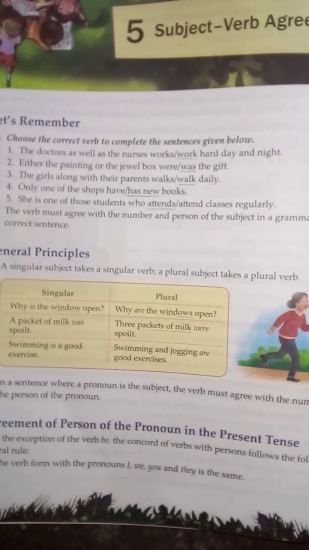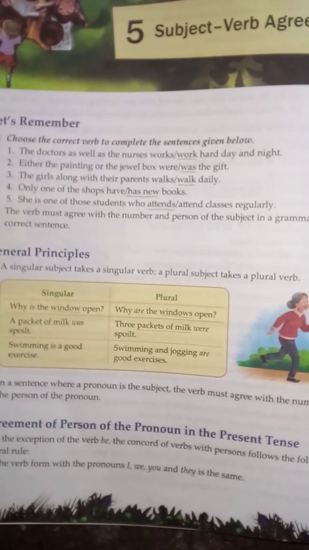Thus, if a subject is singular, its verb must also be singular. And if a subject is plural, its verb must be plural always. So I hope you are understanding subject verb agreement. Here the subject depends on the verb and the verb depends on the subject. Always remember it. So class, you can see part A.